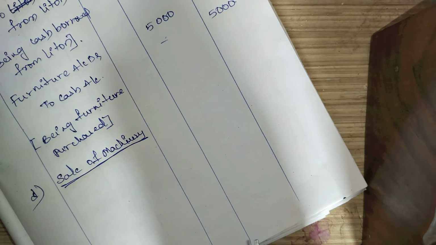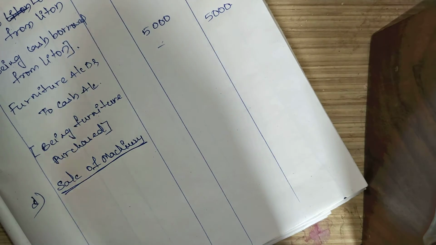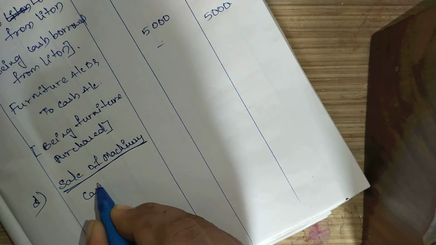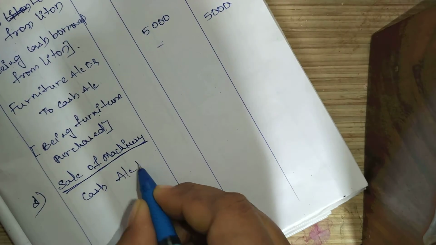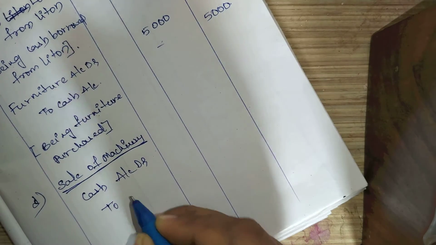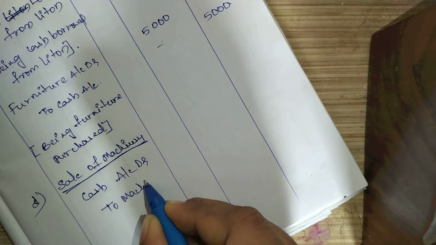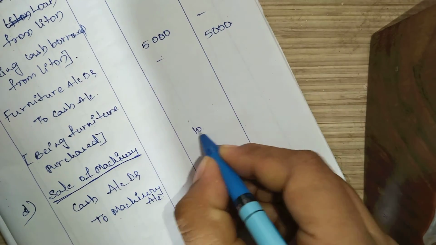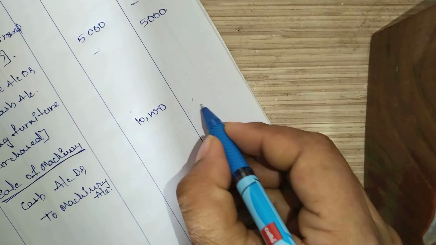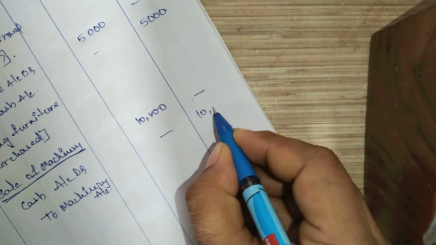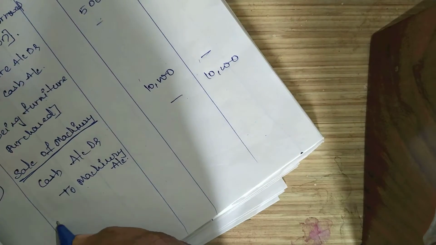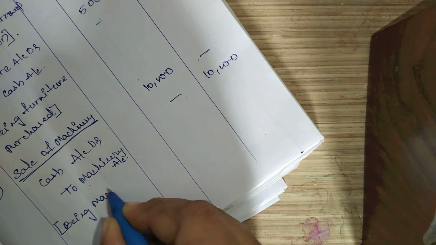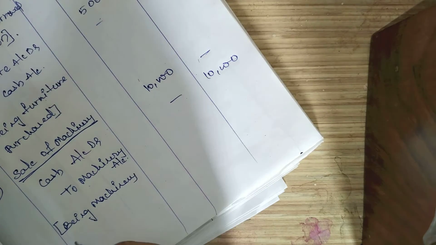You are getting some cash, right? So cash is coming in and machinery asset is going out. So in that case, what happens? Cash account debit to machinery account. Okay, example 10,000 you have sold. For rupees 10,000 you have sold. So what will be the narration? Being machinery sold for cash.